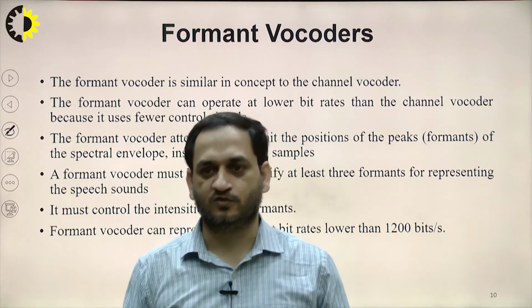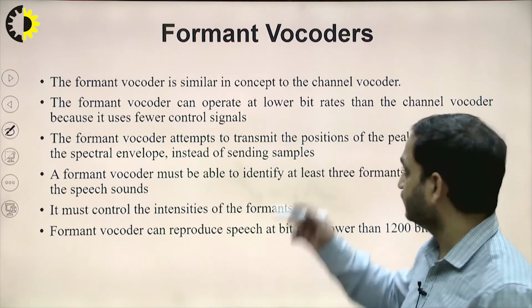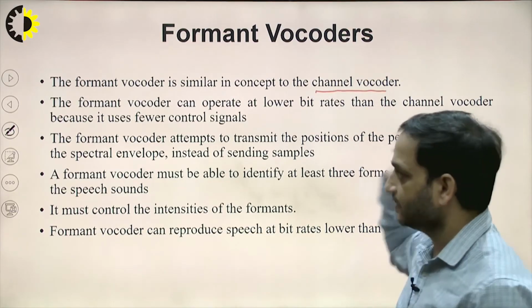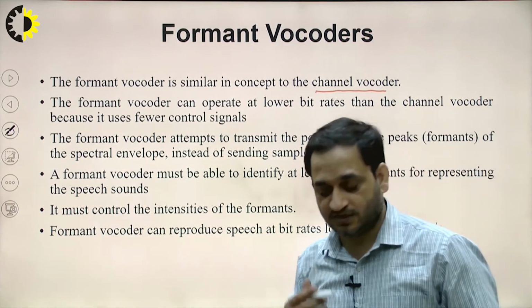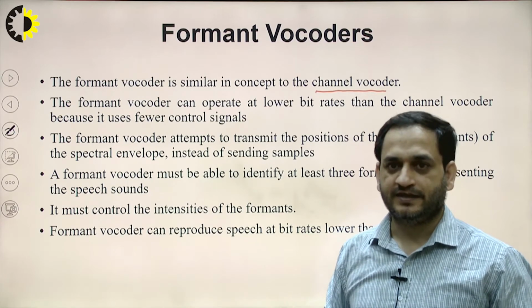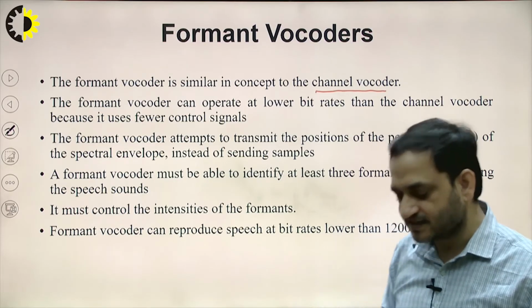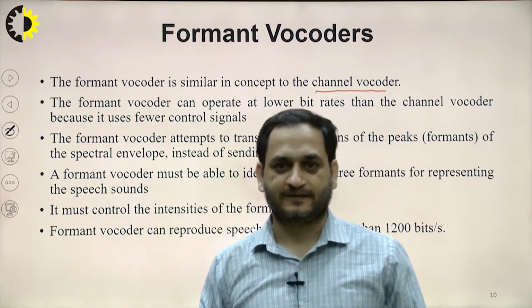Next is the formant vocoder. The formant vocoder is similar to the channel vocoder, the concept is the same, but the formant vocoder can operate at a lower bit rate than the channel vocoder, because it has very few control signals.